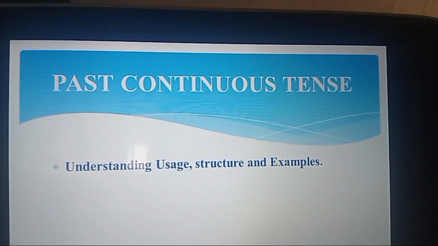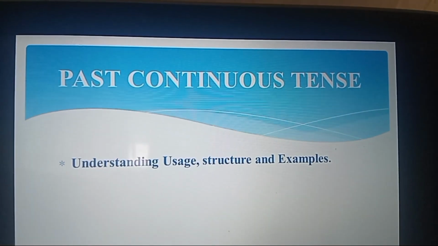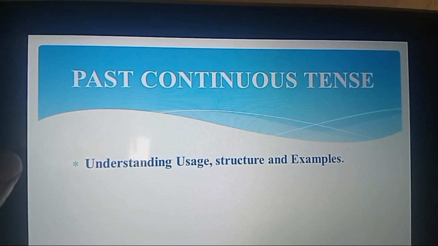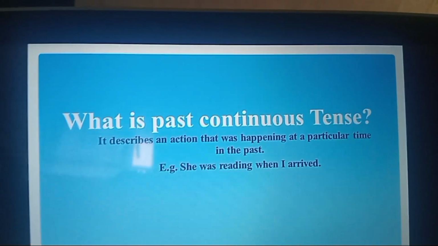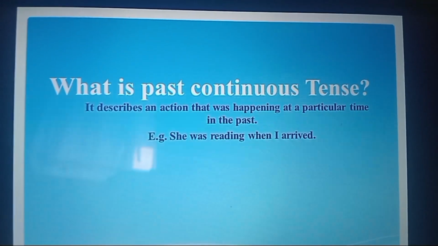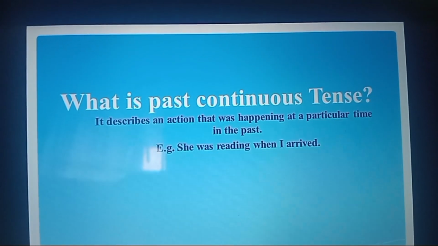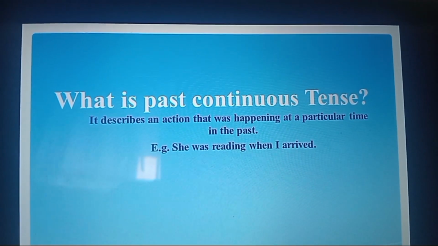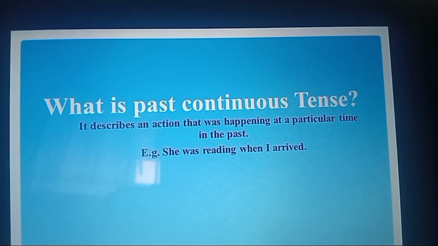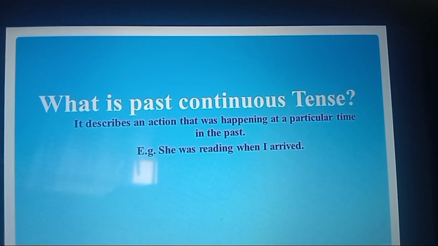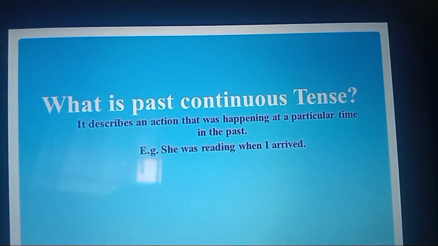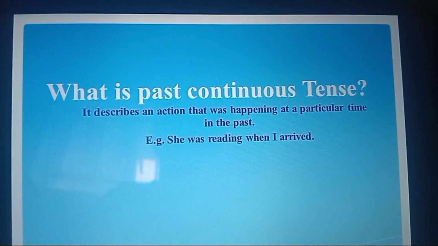Basically, we're going to learn how we're going to use the past continuous tense, the structure, and also examples, so that in the end you'll get it right. What is past continuous tense? According to my notes, it describes an action that was happening at a particular time in the past. So happening means this action was ongoing at a particular time in the past. Not happened, happening. It means the verb must have ing to show that it is a continuous tense.